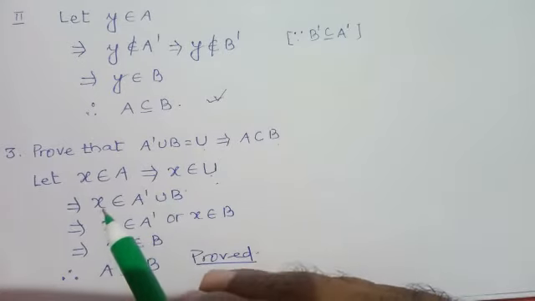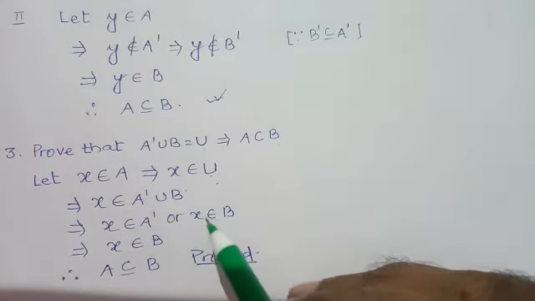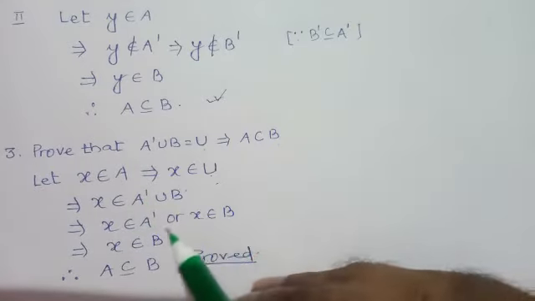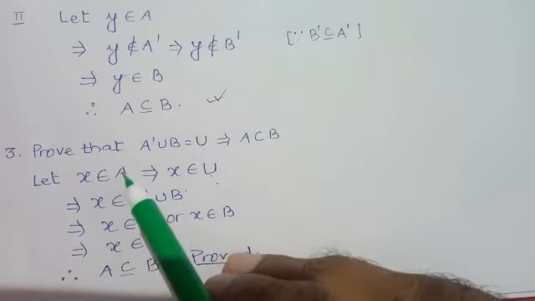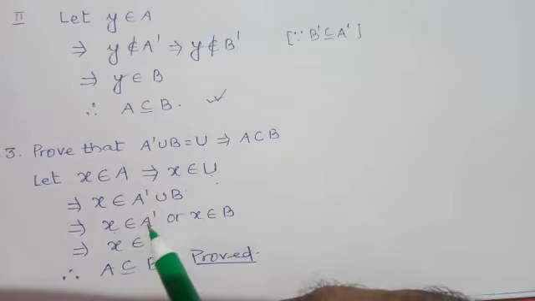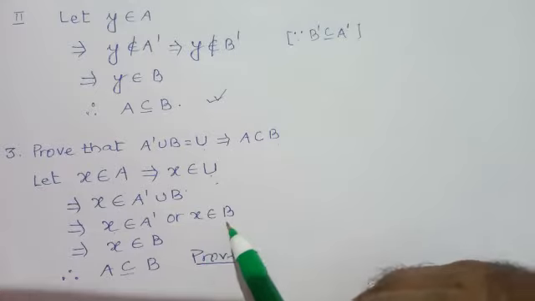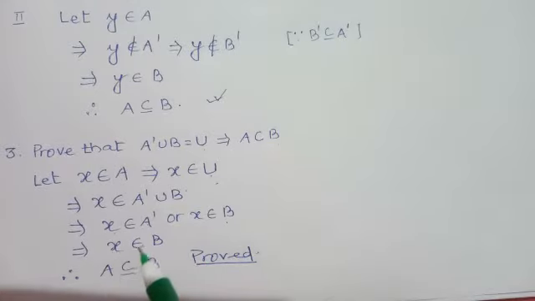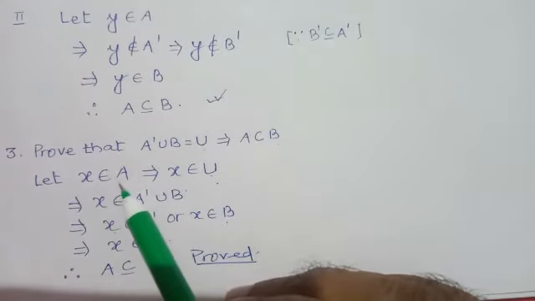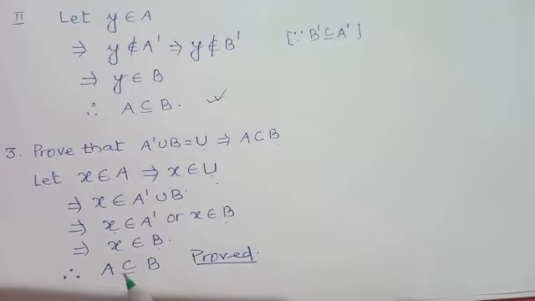So it means either X belongs to A complement or X belongs to B. But what we have taken, X belongs to A. It means X never belongs to A complement. So what will be the result? X belongs to only B. So hence X belongs to B. So we arrive at a result that X belongs to A implies X belongs to B. Hence A is a subset of B.